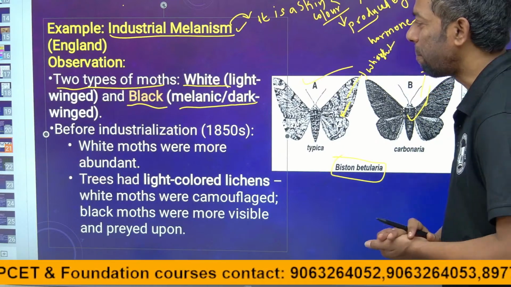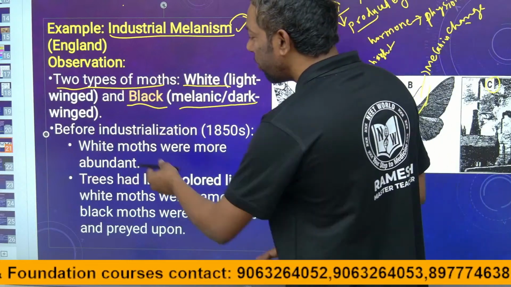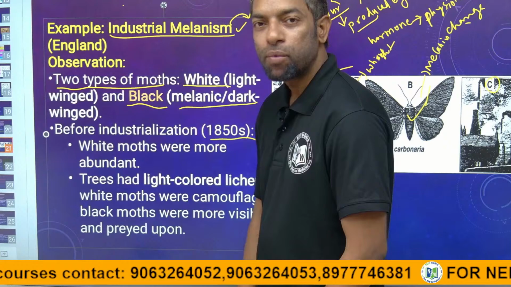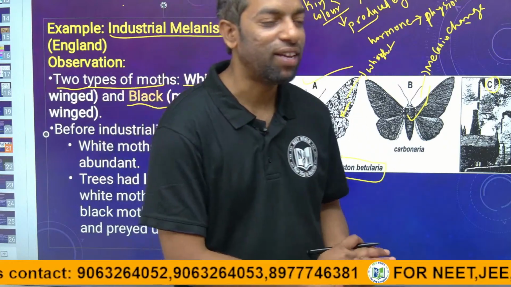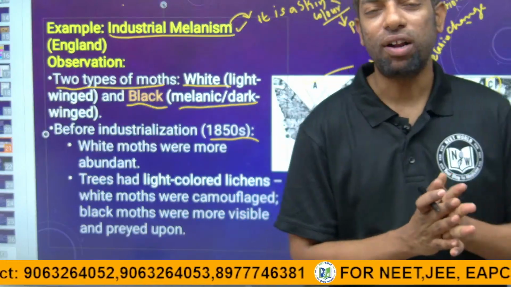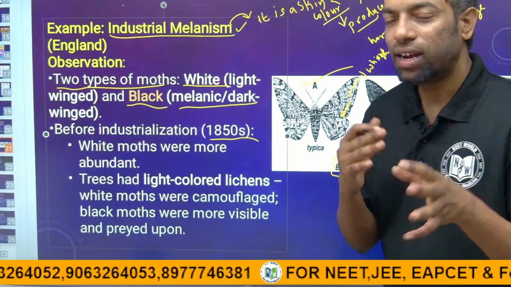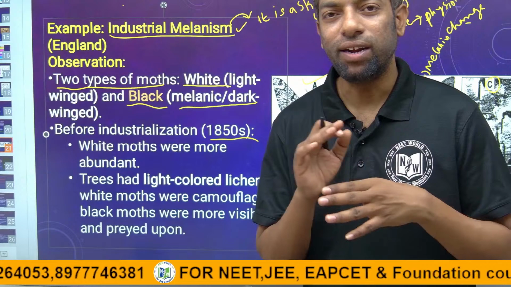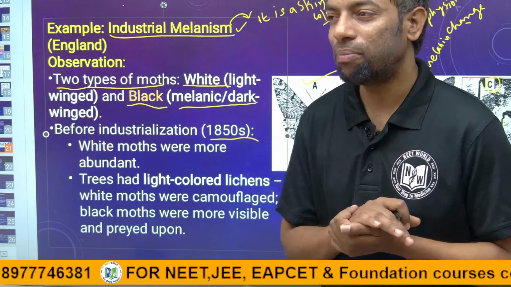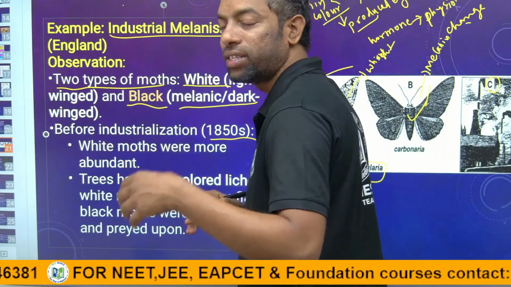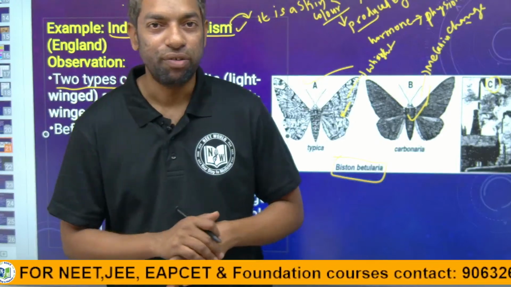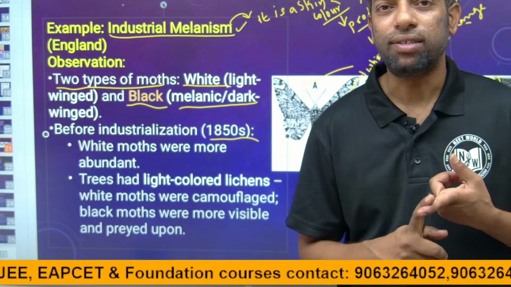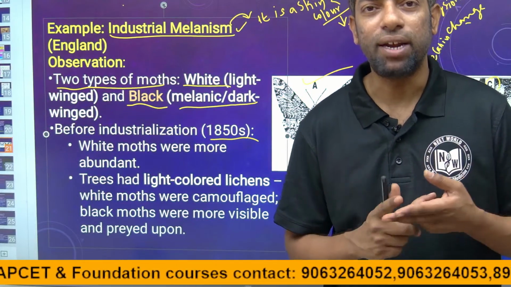Okay, guys, before the industrial revolution, around 1850, English people were more advanced globally. They were industrially developed, meaning there are industries which can produce goods, certain cloths, or cement.